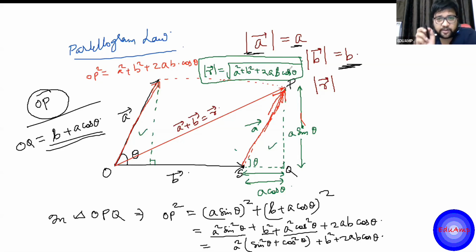This formula you have to keep in mind. A is the magnitude of the first vector, B is the magnitude of the second vector, theta is the angle between the two vectors. So this expression gives me the magnitude of the resultant. Fine, this is one thing. One more thing I'll give a hint, and then I'm going to put forward a question. Everyone please note down this formula, this expression, to find the resultant of two vectors.